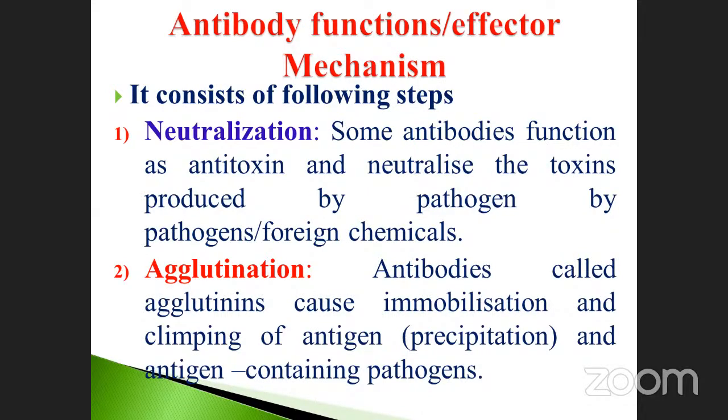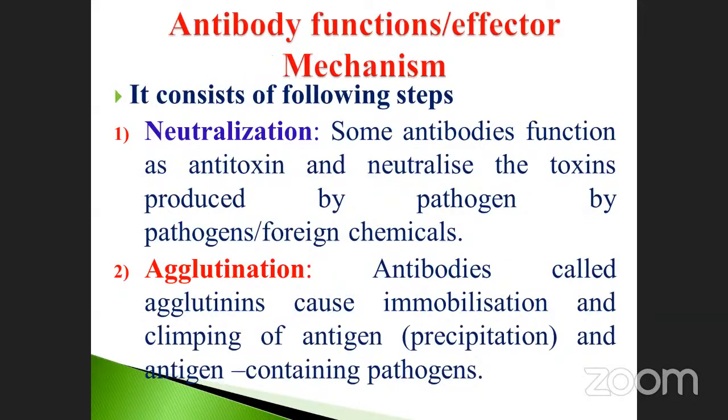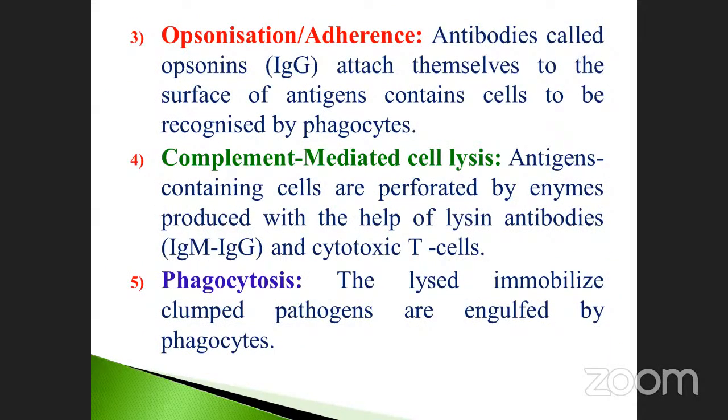Finally, it will neutralize the pathogenic effect or toxic substances. Okay, see here. And opsonization is another one. Antibodies are called opsonins. Antibodies are called agglutinins. Antigens are called precipitinogens. These reactions all happen. Okay, see that, opsonin or adherence. Antibody is called opsonin. Immunoglobulin G attaches itself to the surface of the antigen-containing cells, to be recognized by phagocytosis. Already we discussed them.